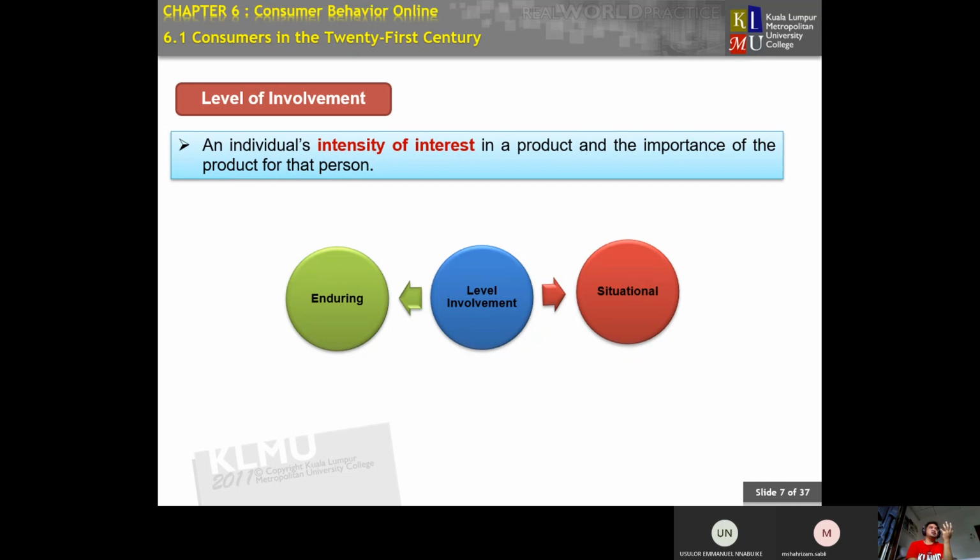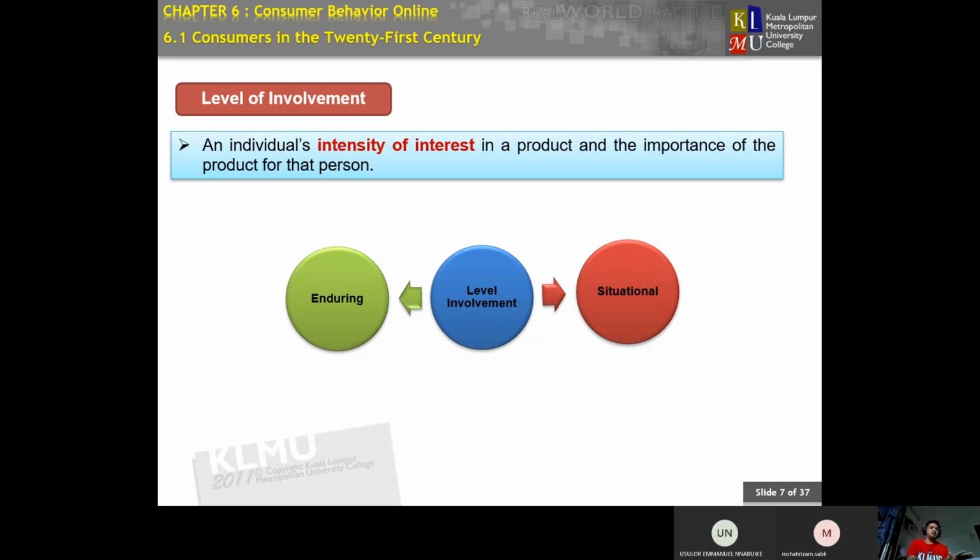Okay, what do you guys need when you are buying something? For instance, I am buying groceries for the home. Home grocery is a need for the consumer. That's why we separate this level of involvement, and that's why you guys need to know these two particular levels.